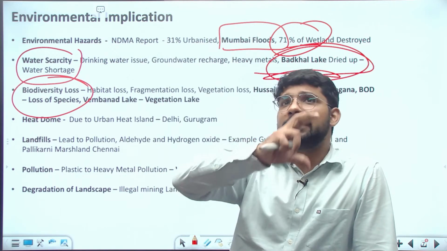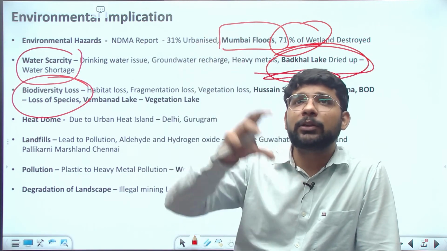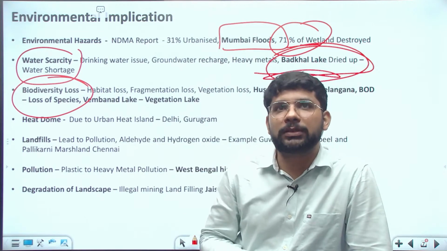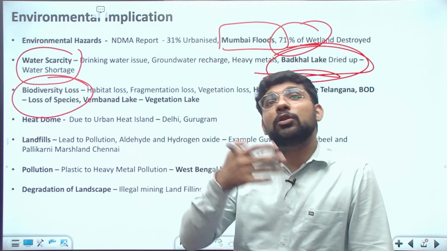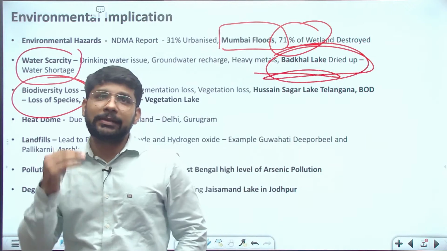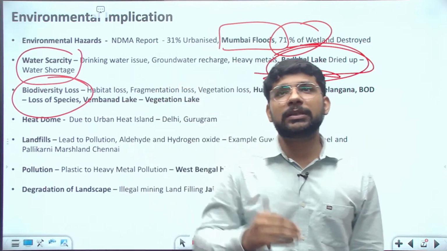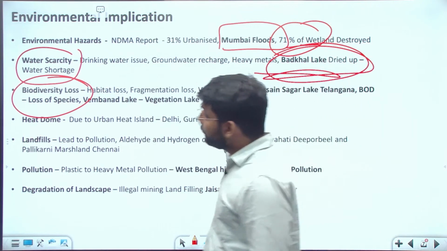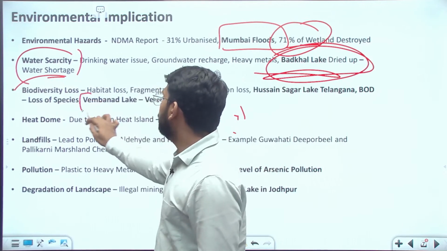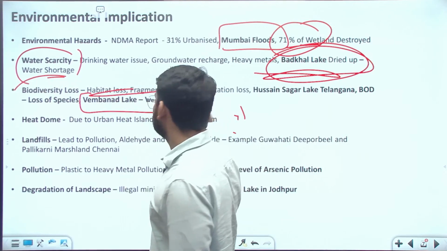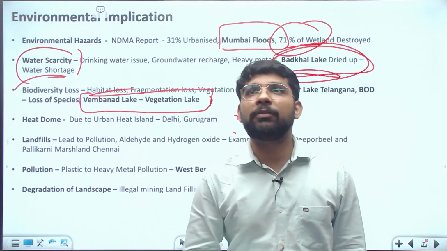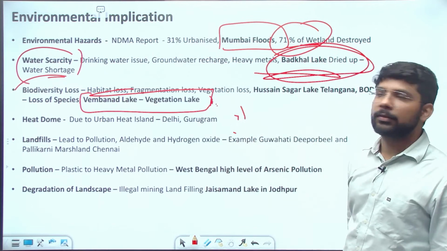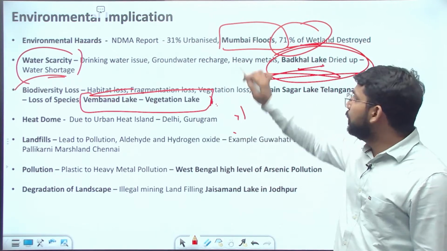Fragmentation loss. Sometimes these lakes, these wetlands are the connection between two ecosystems, and that leads to fragmentation loss. It can also lead to the loss of species. It leads to an increase in the biochemical oxygen demand. And the example of this biodiversity loss can be seen in the Vembanad Lake. Vegetation loss in the Vembanad Lake.